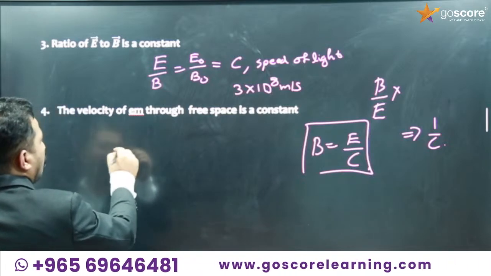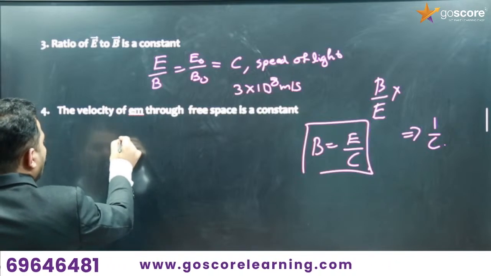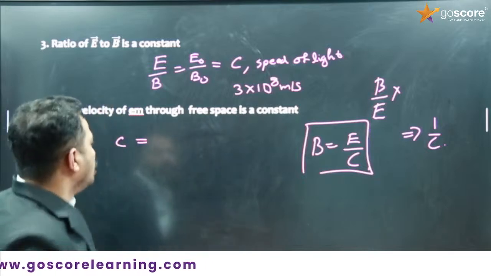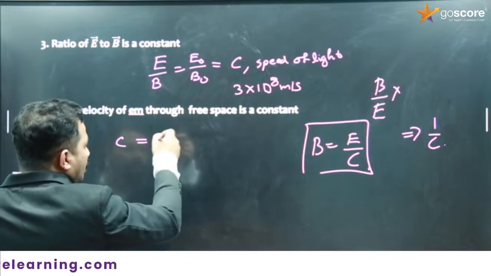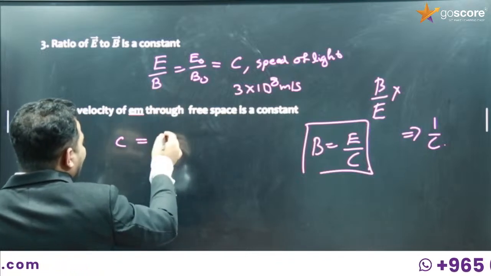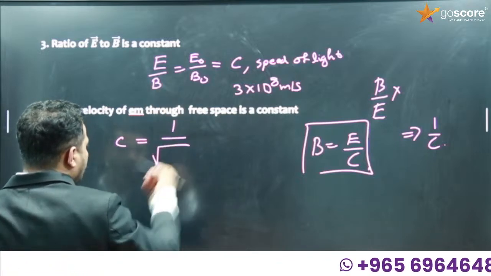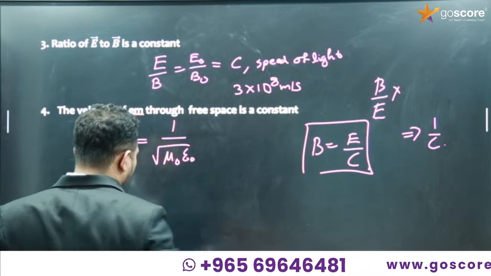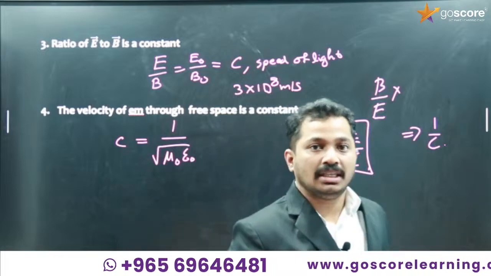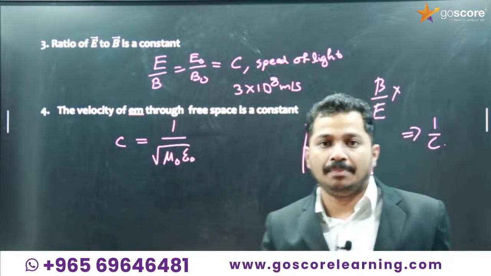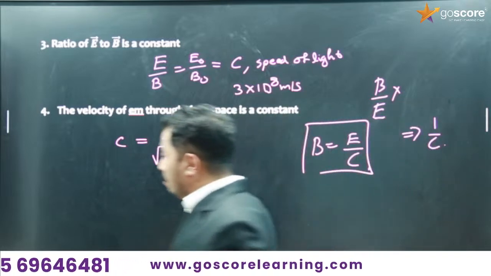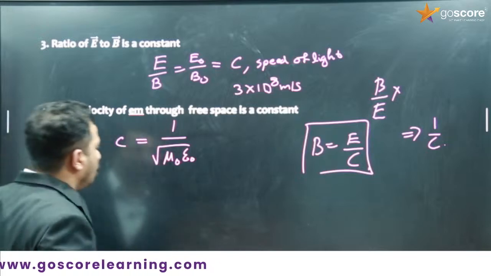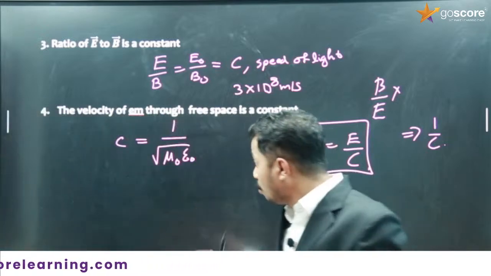Then the velocity of electromagnetic wave through free space is given by a small relation. Light is an electromagnetic wave. Free space means vacuum. What is the speed of light in vacuum? It is C, 3 into 10 to the power 8 meter per second. So it is given by E by B. There is another relation, 1 by root of mu 0 into epsilon 0. What is mu 0? Permeability of free space. What is epsilon 0? Permittivity of free space. So the velocity of an electromagnetic wave through free space is a constant, and that constant is C is equal to 1 by root of mu 0 into epsilon 0.